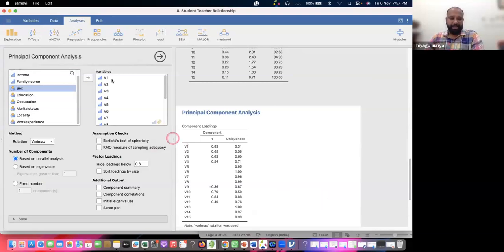Yes, now we can see this. I just imported all the 15 variables. What is the basic assumption? What is the variable?